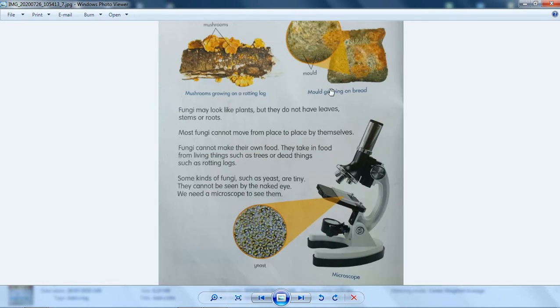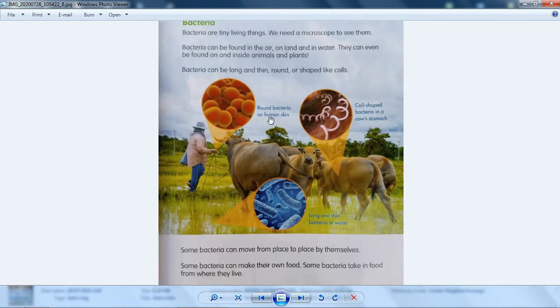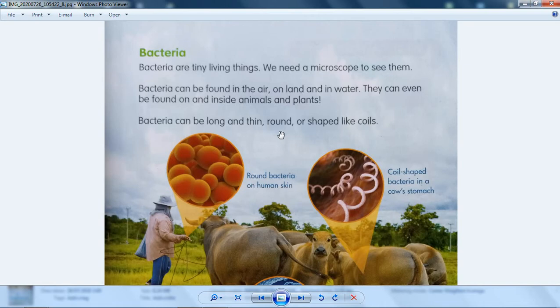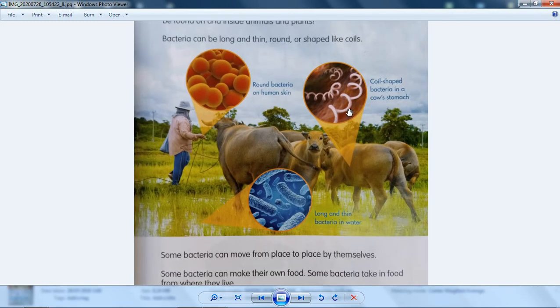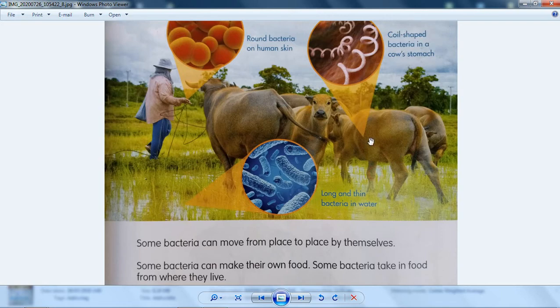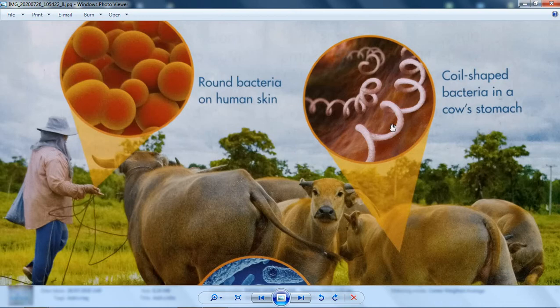Let's move on then. Yeah, fungi, and then there's bacteria. Do you know bacteria? Bacteria are tiny living things. We cannot see them with our eyes, so it's too tiny, so we have to use a microscope to see them. For example, you know what, bacteria can live in a cold stomach. Look at this. Wow, this bacteria. It's very weird, right?